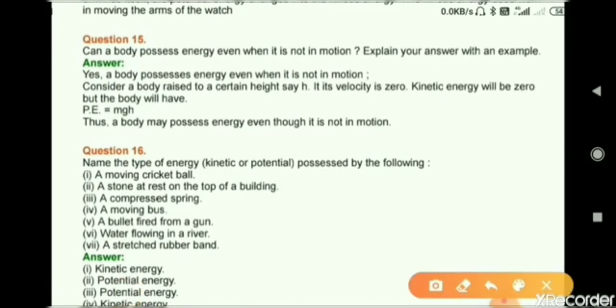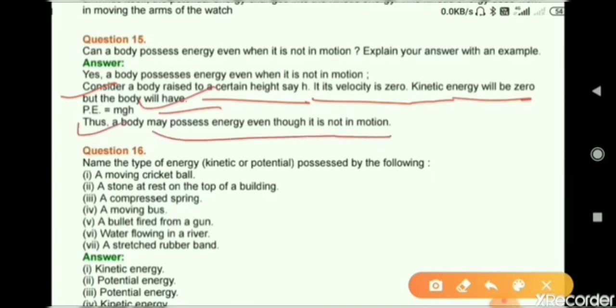Yes, a body possesses energy even when it is not in motion. Consider a body raised to a certain height, say h. If its velocity is 0, kinetic energy will be 0, but the body will have potential energy. Potential energy is equal to mgh. Thus, a body possesses energy even though it is not in motion.